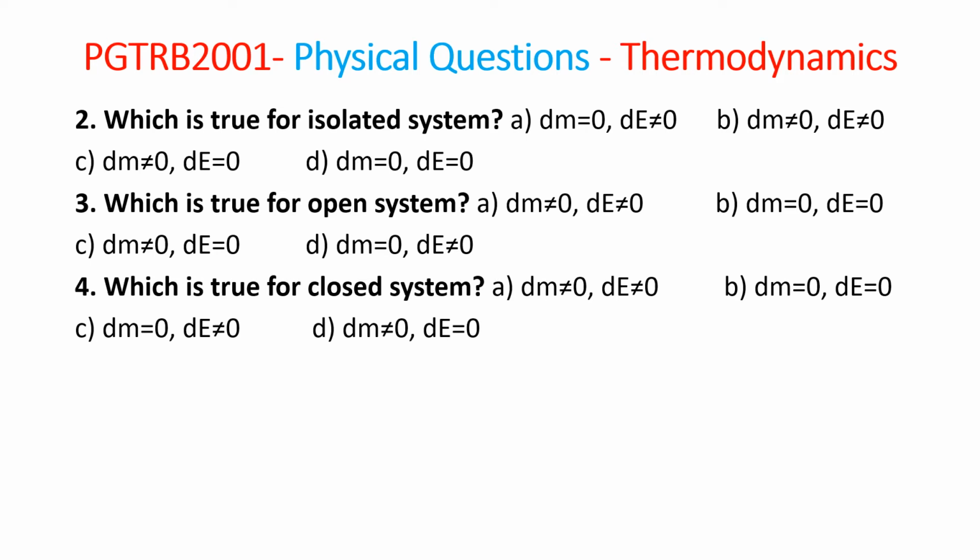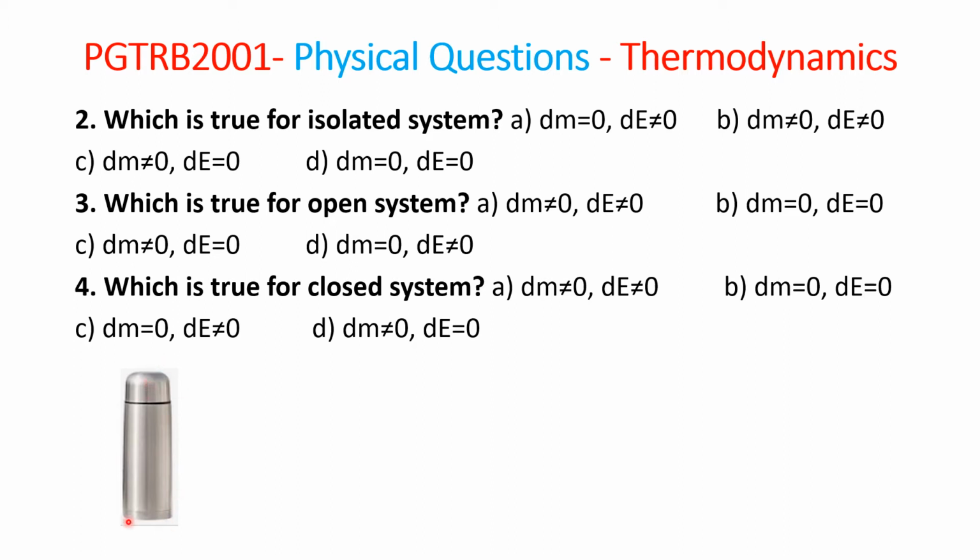Today we are going to see PGTRB 2001 physical chemistry questions from thermodynamics. It's very surprising they have asked nearly 3 questions from the same chapter and similar type of questions. That is from isolated system, open system and the closed systems. 3 options are given. We need to find out. So all the 3 questions are similar, so I have mentioned all the 3 in one slide itself, and I will show you one example. Don't forget this example, keep it in your mind. This is sufficient that you can say the answer for this.